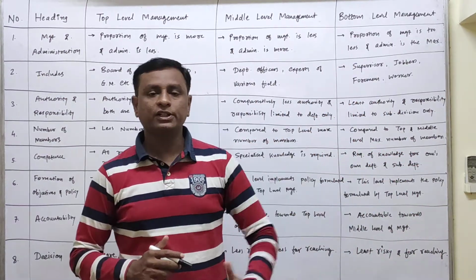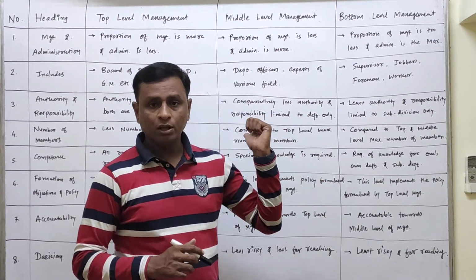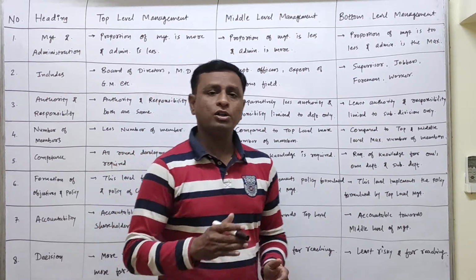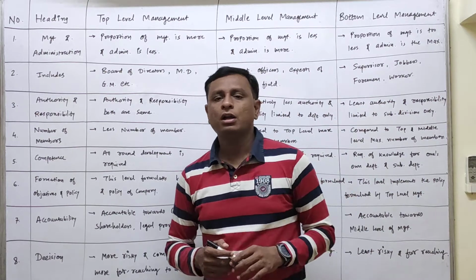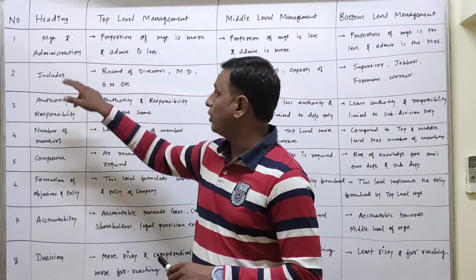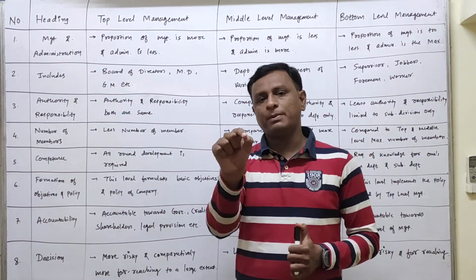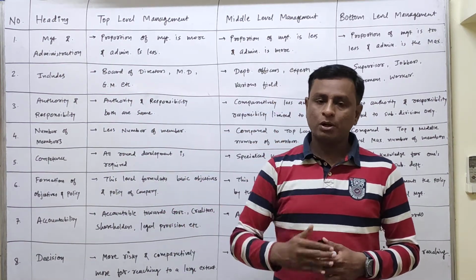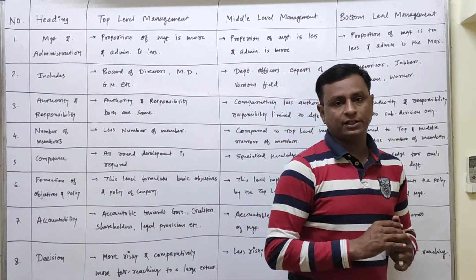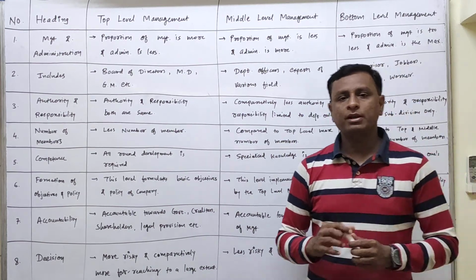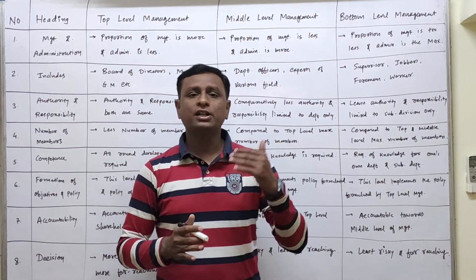So this can be asked as a 3-mark question. You can prepare it in the box system as mentioned on the board, or you can also prepare it in the paragraph system. But for that you will mention the point, in case of the first point, management and administration, and then from the next line you can put an arrow and write the point of top level. Then again in the next line you can write the point of middle level, and again the last line is for the bottom level management.